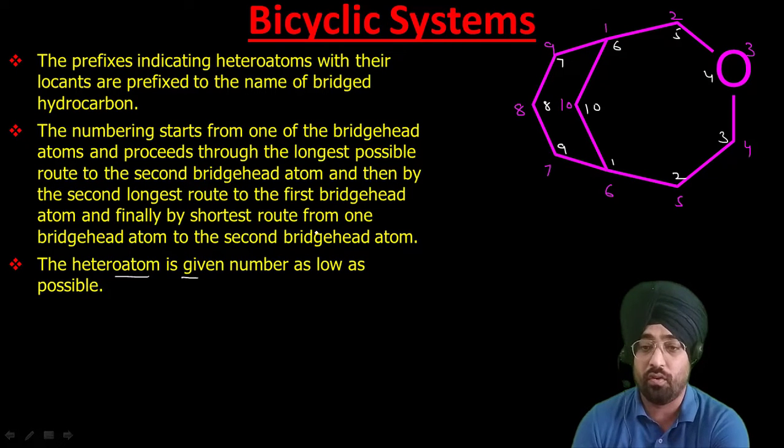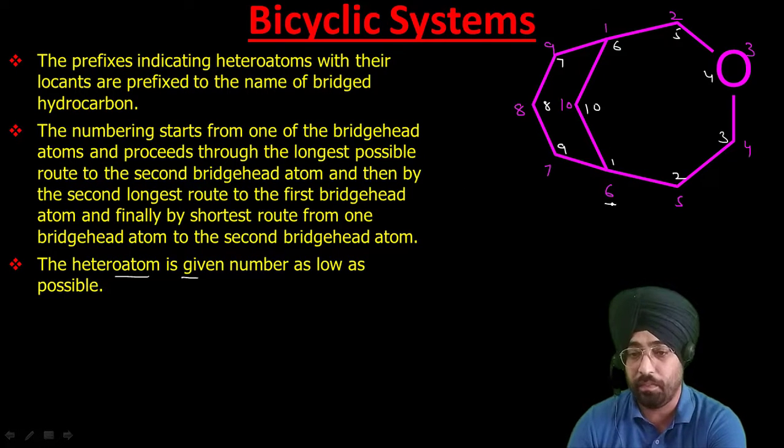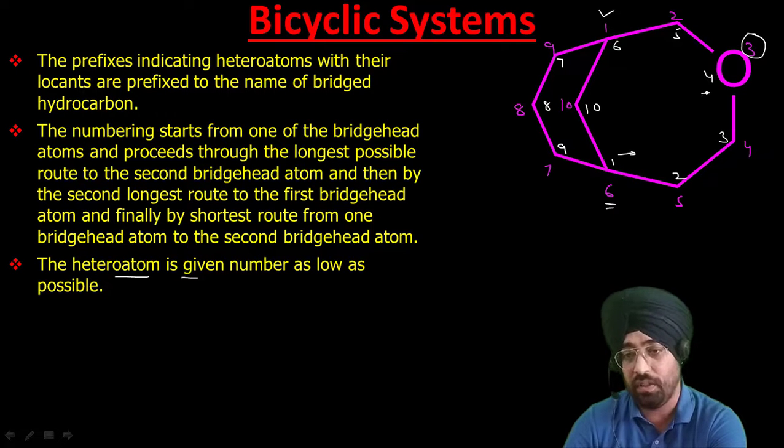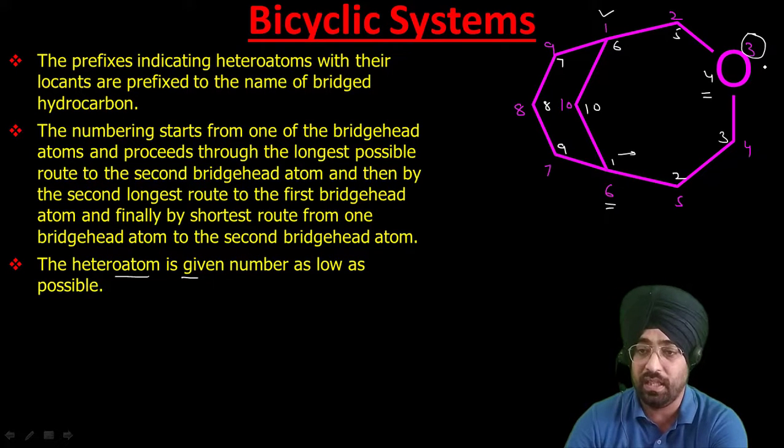Now if we do numbering by this purple color, it gets locant position 3. If we do it by this white color, it gets locant position 4. So which is smaller? 3 is smaller. So that's why this numbering with the purple color is correct.